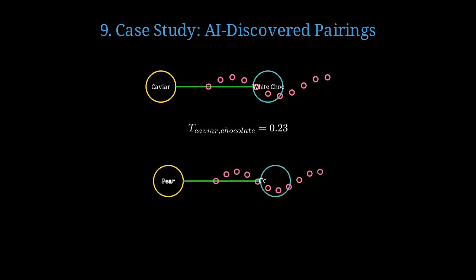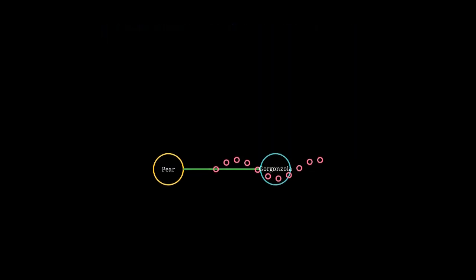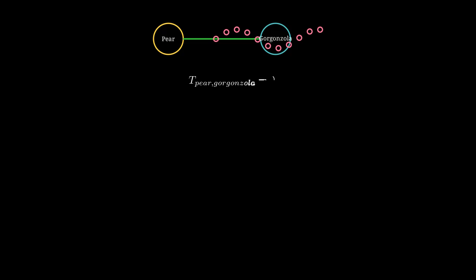Pear and gorgonzola share esters and terpenes, creating a sweet umami combination that AI predicts and chefs validate as a harmonious pairing. The Tanimoto similarity between pear and gorgonzola is 0.31, indicating a slightly higher molecular overlap than caviar and white chocolate.